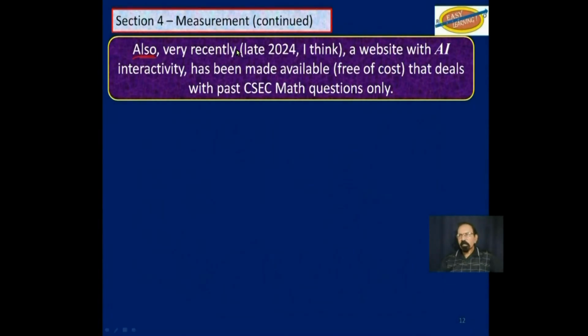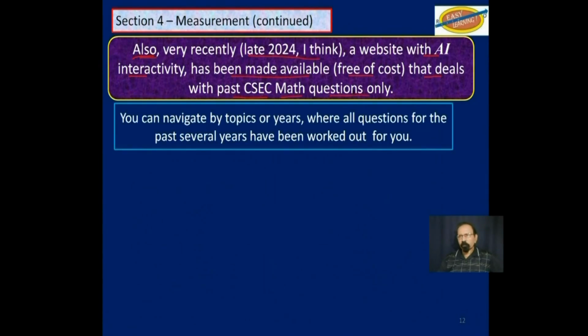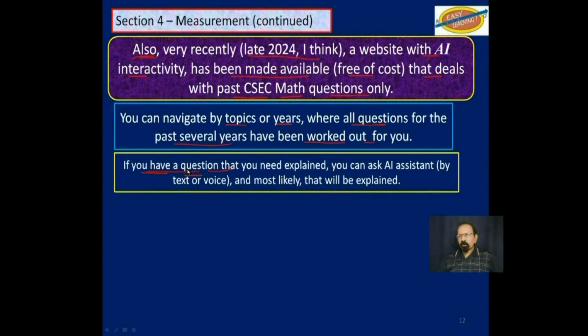Also, very recently, late 2024, I think, a website with AI interactivity has been made available free of cost that deals with past CSEC math questions only, specifically from paper 2. You can navigate by topics or years, where all questions for the past several years have been worked out for you. If you still have a question that you need explained, you can ask the AI assistant either by text or voice, and most likely that will be explained to you.